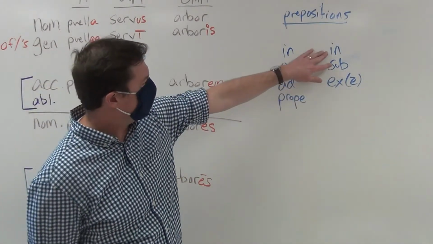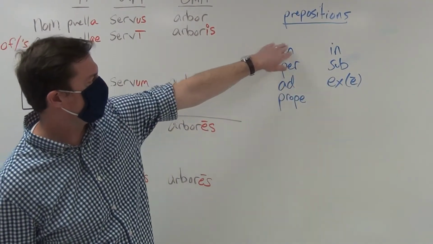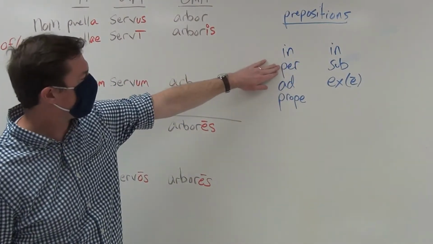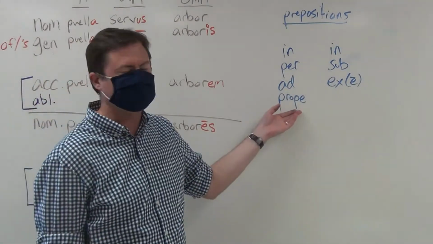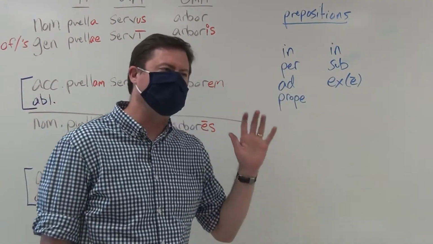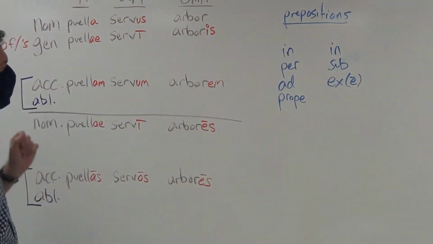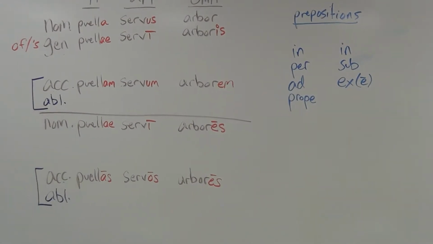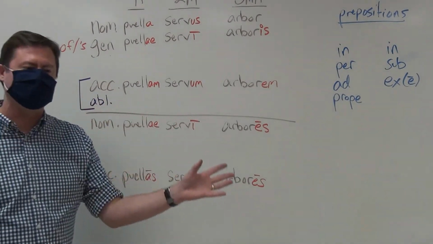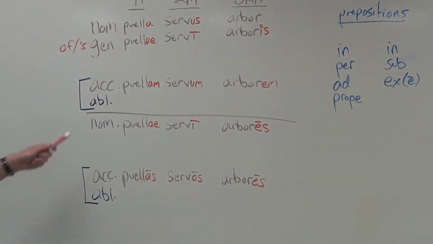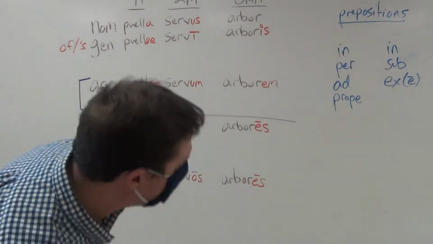And we have learned in, under, out of, into, because in can sometimes mean in, sometimes it means into, through, towards, near. But as I say each one of those words, near what? Under what? And depending upon the preposition, its object is either going to be in the accusative case. So now we know another use of the accusative, not just direct object, but objects of certain prepositions. The same exact way that ablative now is going to be objects of certain prepositions. So let's learn those new endings.